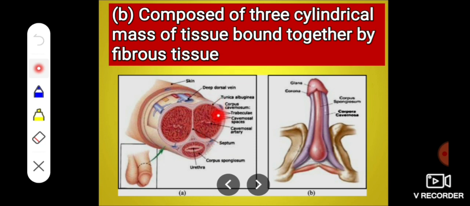See here, this red colored mass is the corpora cavernosa. These two cylindrical masses are called corpora cavernosa, and this single one is called corpus spongiosum, through which the urethra runs. This is a section of the penis, and it shows 3 cylindrical masses bound together by fibrous connective tissue. Here this is the penis and it is composed of 3 cylindrical masses of tissue.